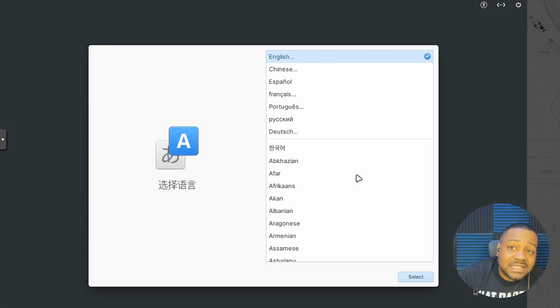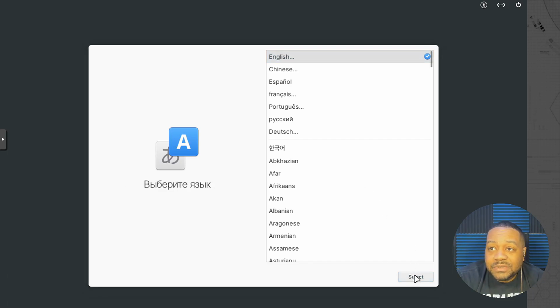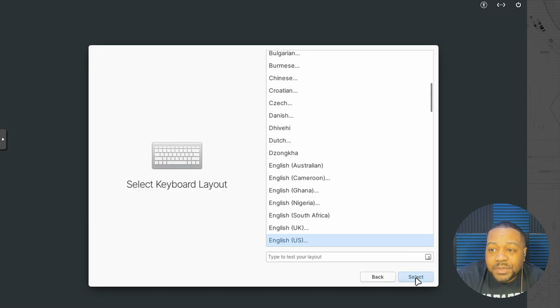Now this looks kind of confusing when it comes back up. You'll think, oh, it's going back through the installation. Nah, for some reason they have it in there where it asks you for the language again. So all we have to do is select that same language, boom, as well as our keyboard layout, which you think it would keep from what you did during the installation, but it's fine.